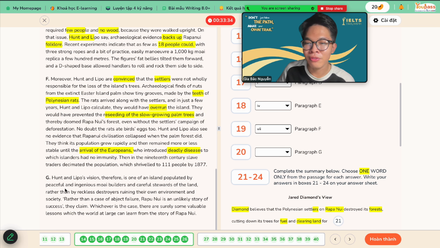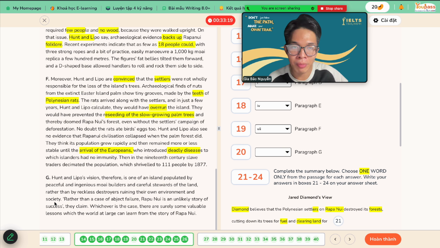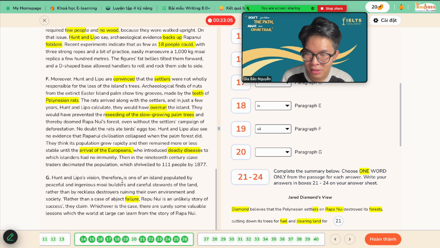So Hunt and Lippo's vision, therefore, is one of an island populated by peaceful and ingenious Moai builders and careful stewards of the island, the place where the local people live, okay, rather than reckless destroyers, rather than people from the outside that bring something deadly, for example, like deadly diseases or some action that could harm the place, right? Rather than a case of abject failure, Rapa Nui is an unlikely story of success. It cannot be a successful story.